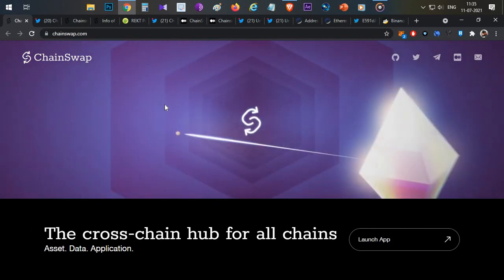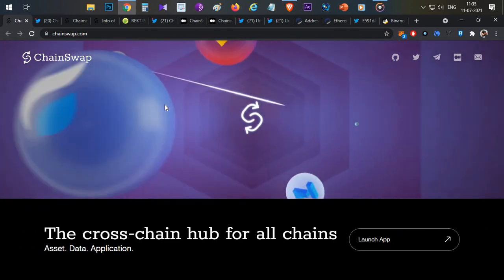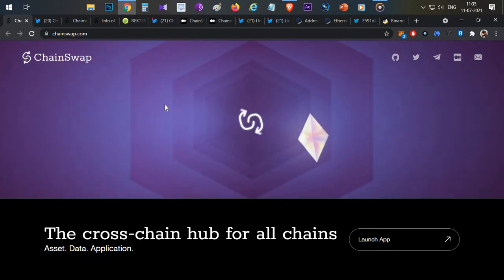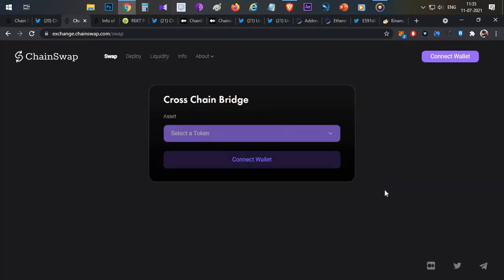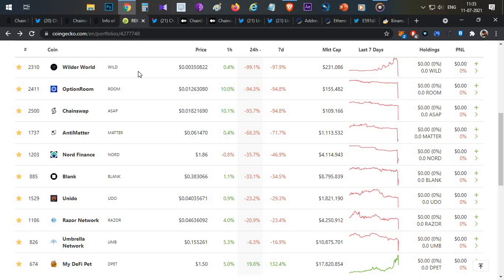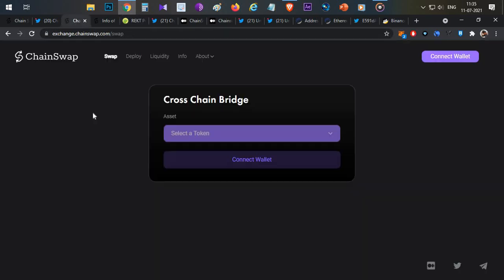So guys, first thing we'll discuss is what is ChainSwap. We'll understand what ChainSwap does, and then we will go into the exploit details. Basically ChainSwap is a cross-chain bridge. It helps projects migrate their token from one chain to another chain. For example, let's assume Wild. Wild was basically an ERC20 token, and later with the help of the ChainSwap bridge, they were able to provide liquidity even on Binance Smart Chain. So that is why ChainSwap is used.